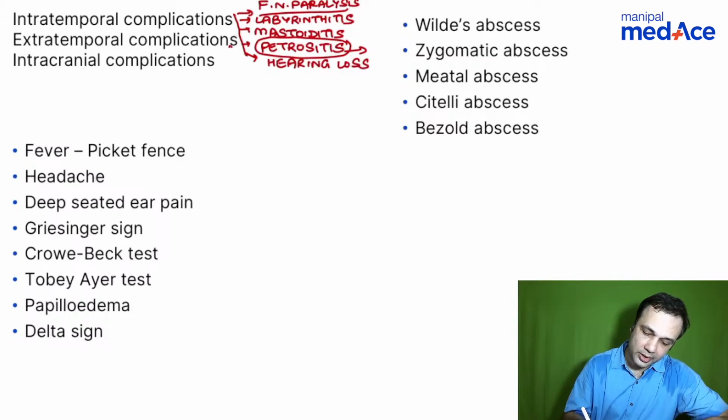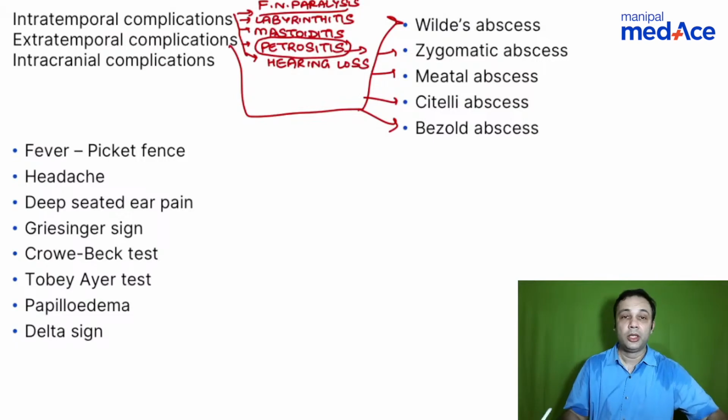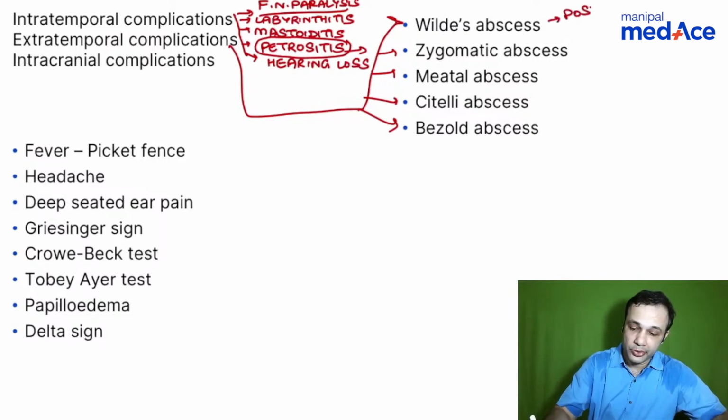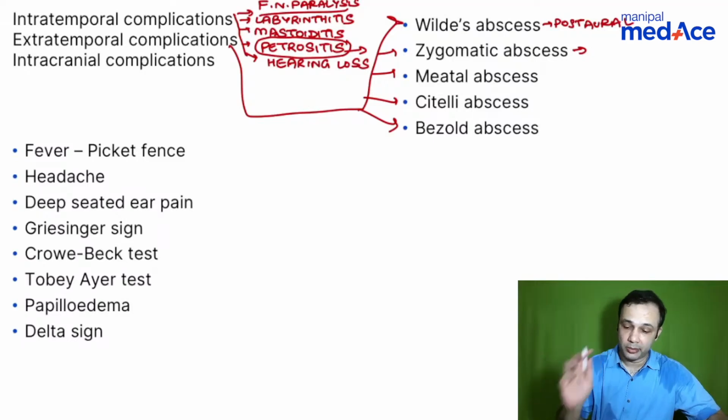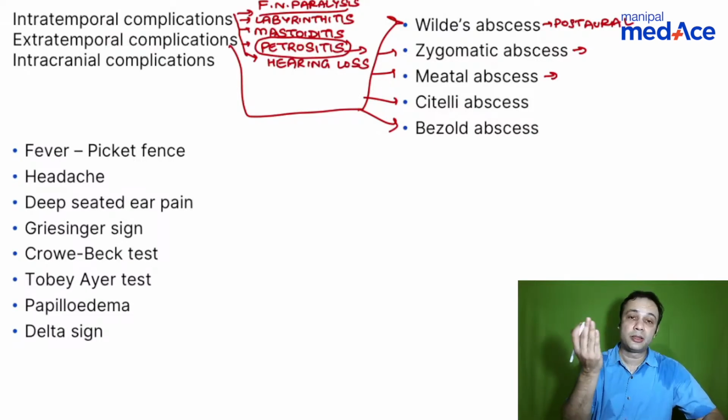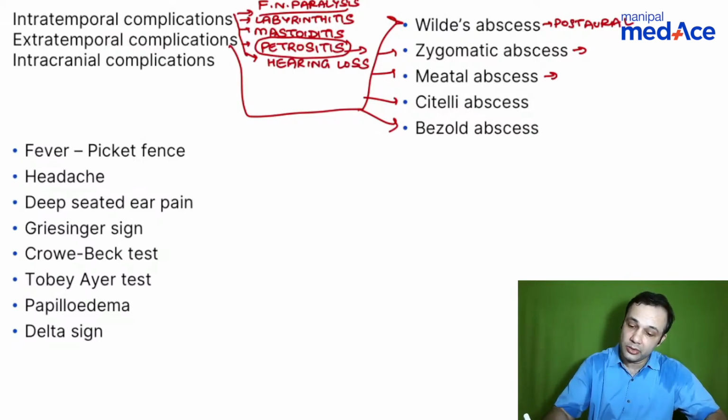So when you talk about extratemporal complications, these are all the extratemporal complications that you have. What is Wilde's abscess? This is a post-aural abscess, right? What is zygomatic abscess? Let's put it in a better way here. Post-aural abscess, right? So when you talk about zygomatic, the name itself says it is in the zygomatic bone, right? Or related to the zygomatic bone. Meatal abscess. What is meatal abscess? It is within the meatus. It's a type of subperiosteal abscess. It is also called Luc's abscess, right?